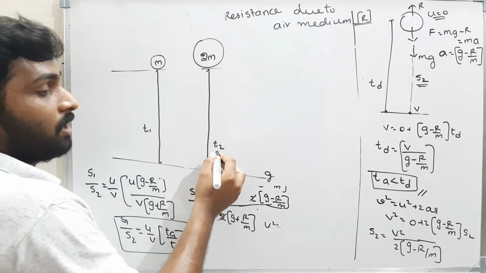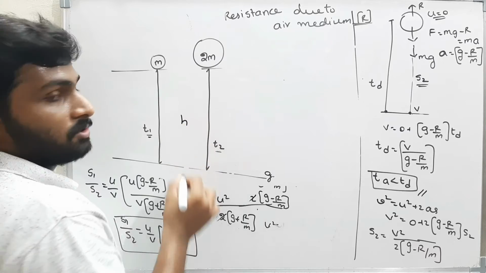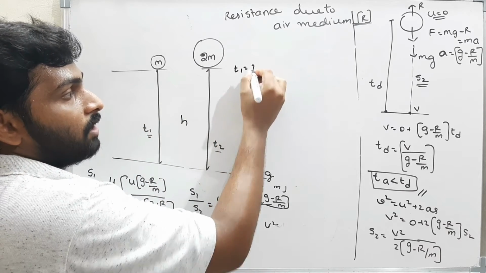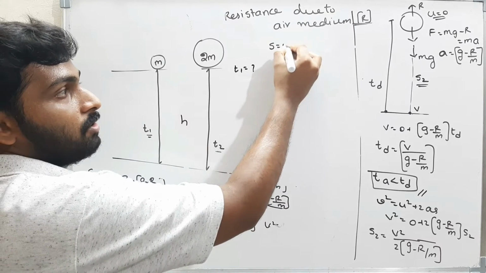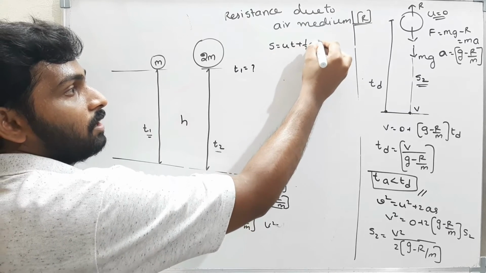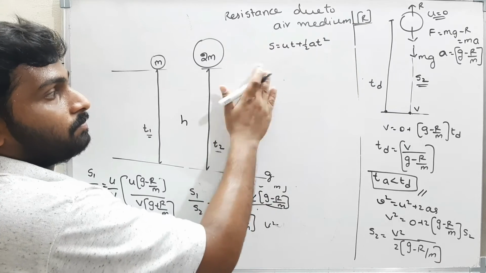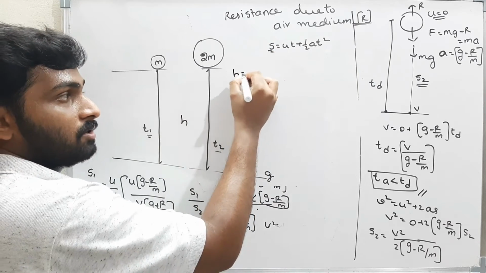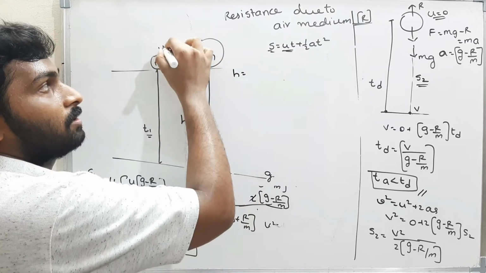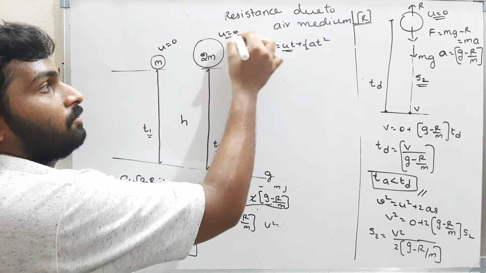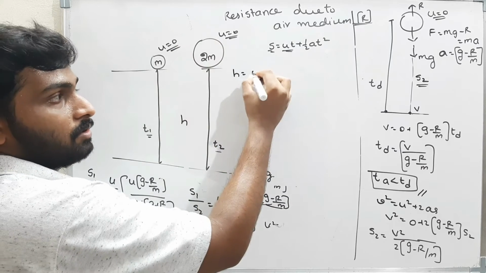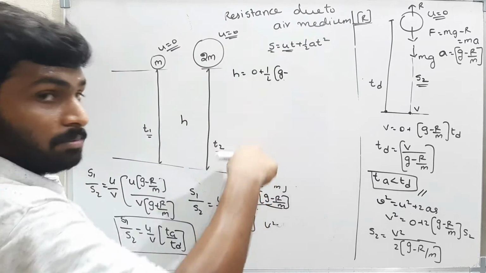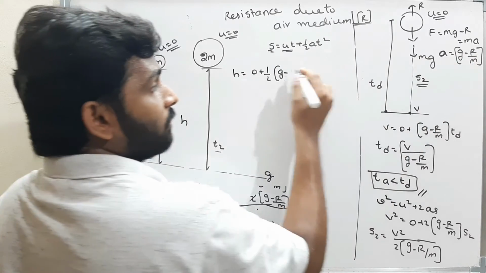Now, what is the time t1 and what is the time t2? I assume the height is h. How can I find the time t1? S is equal to ut plus half a t square. S is nothing but h. In both the cases, height is the same. h is equal to initial velocity, which is 0 because they are left freely, 0 plus half into g minus r by m into t square, since when the bodies are coming down, the acceleration acting is g minus r by m.